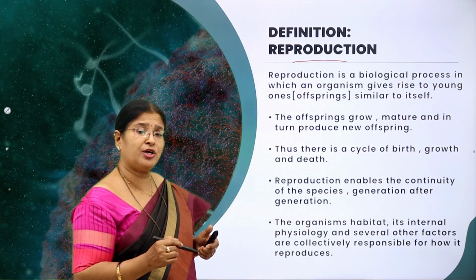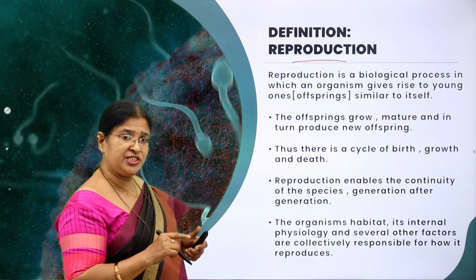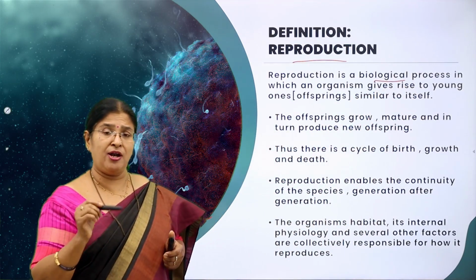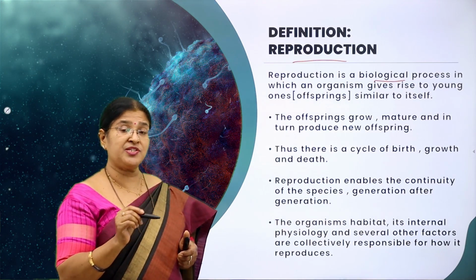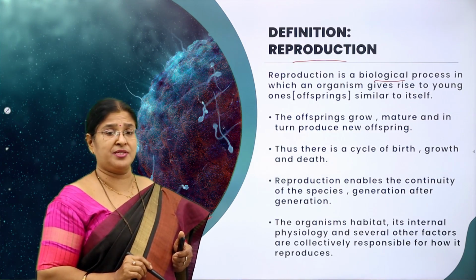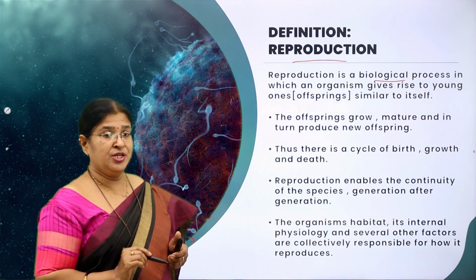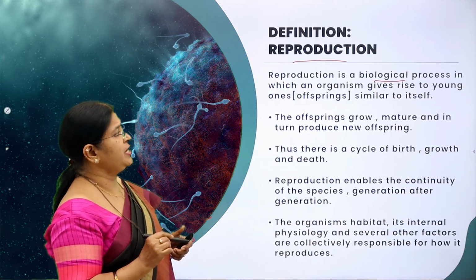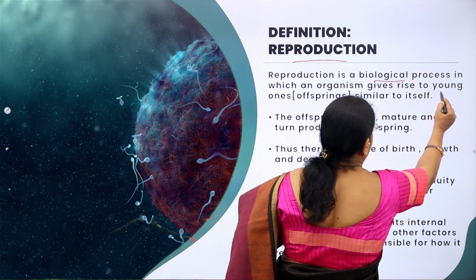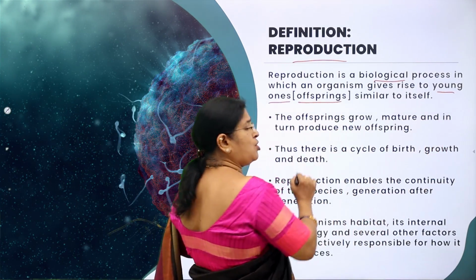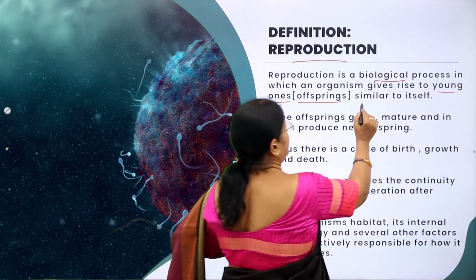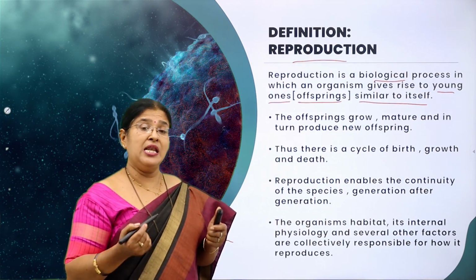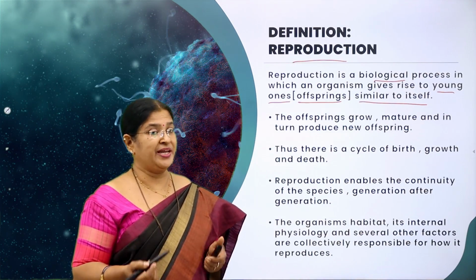So how do you define the word reproduction then? Reproduction is a biological process. Why do we use the word biological? Because it is a process which happens only in living organisms, not in non-living entities. So reproduction is a biological process in which an organism gives rise to young ones. What do you call the young ones otherwise? Offsprings, similar to itself, similar to its own kind. So I think you might have heard: like begets like, life begets life.